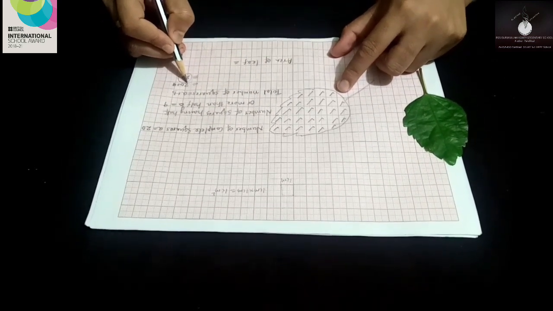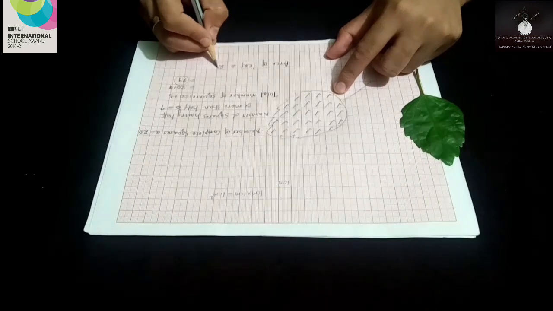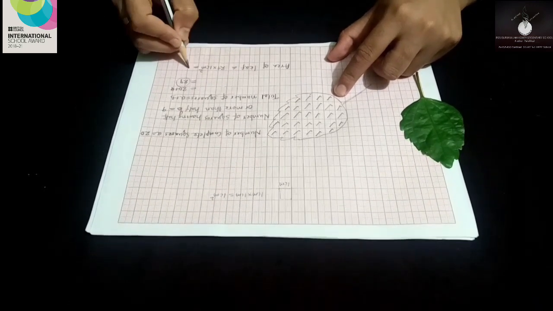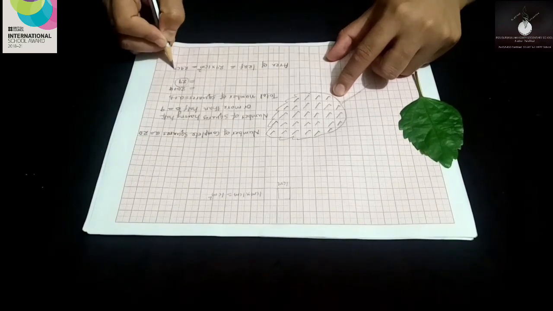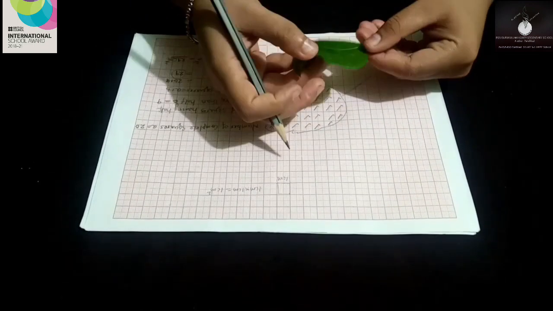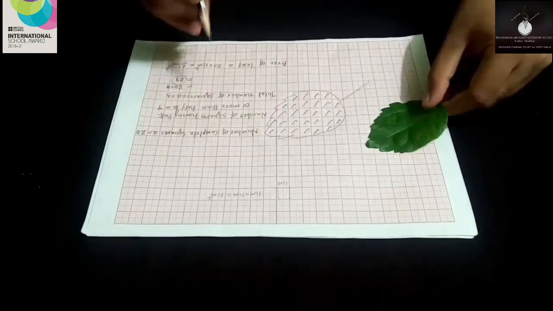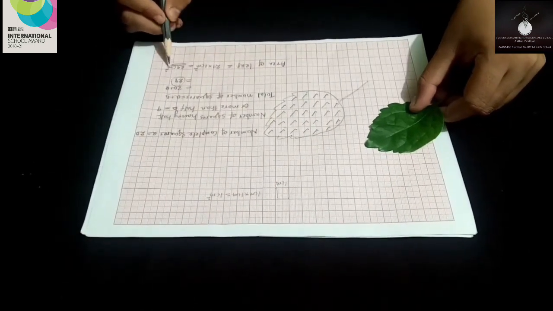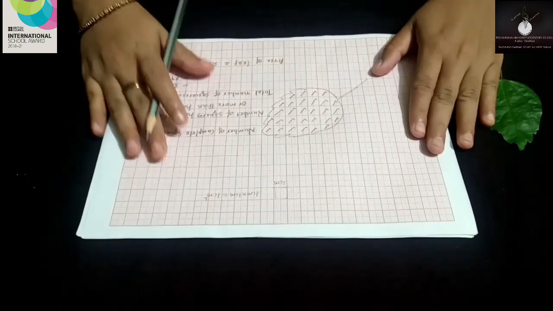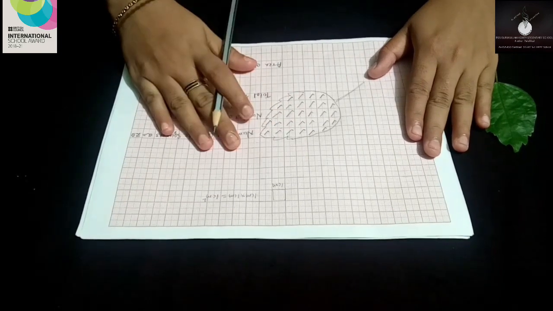So the total area is 29 into 1 centimeter square, that is equal to 29 centimeter square. So the approximate area of this leaf is 29 centimeter square. In this way we can find the area of this leaf.